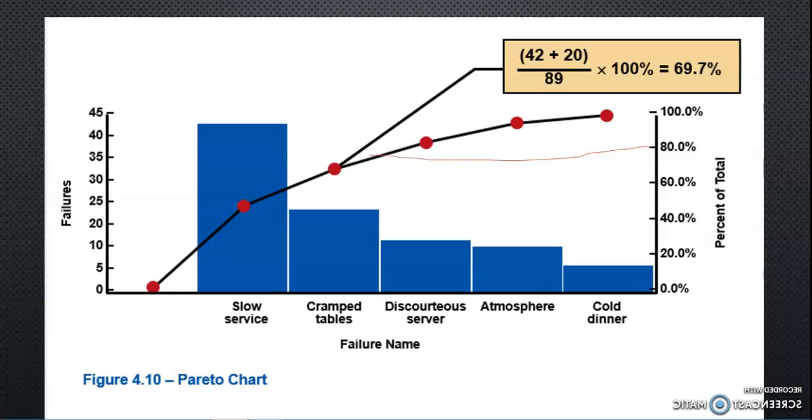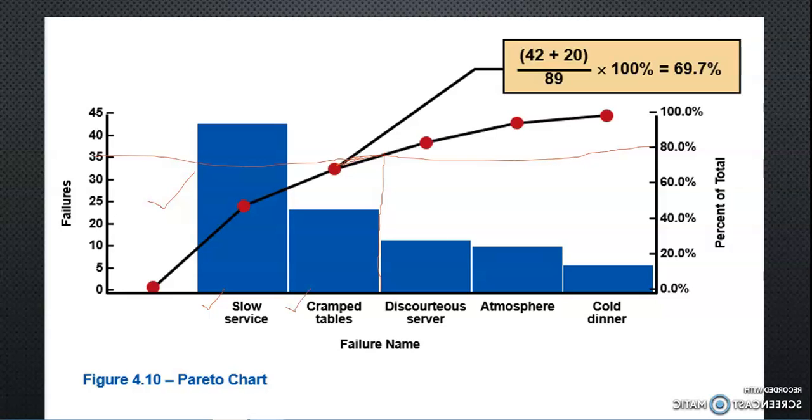If we see here, it intersects the line, and I am just making a portion to show you that this portion is the one which comes under the 20% criteria. This is the significant few or vital few which are needed to be addressed first. And you see there are only two problems that are coming in this category of 20%.